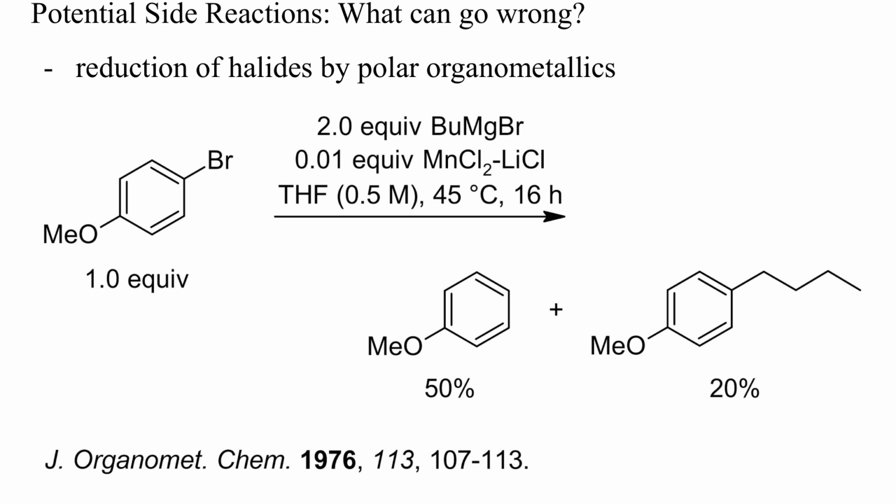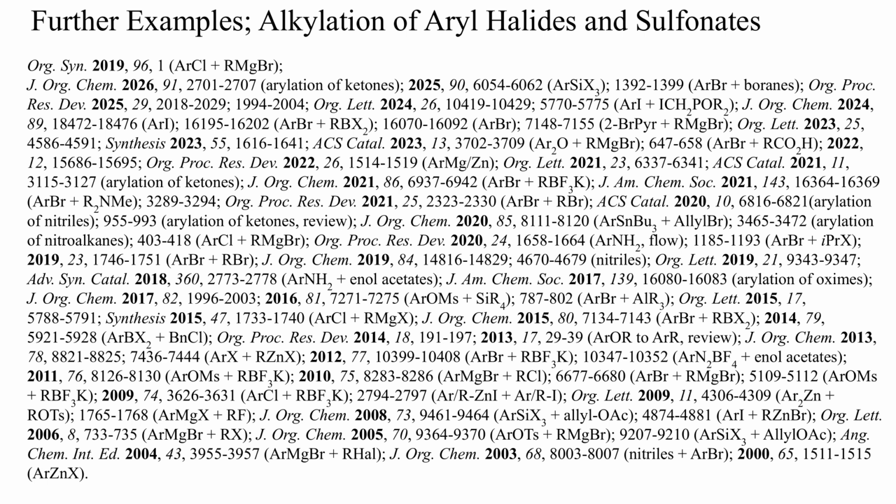With iron catalysts, aryl bromides and iodides are also preferentially reduced. Better results can sometimes be obtained with aryl chlorides or sulfonates. Here are some more examples, which you can also find in the description of this video.